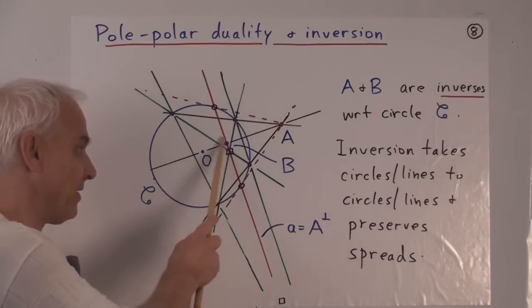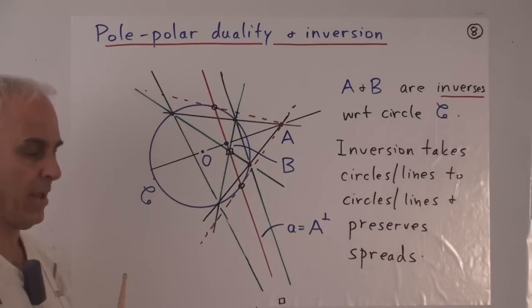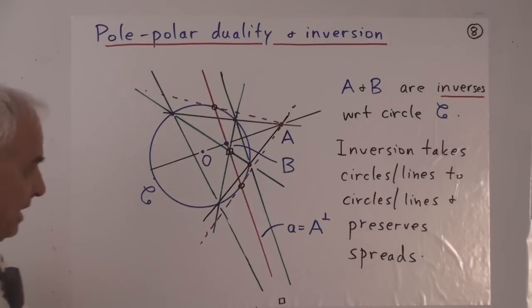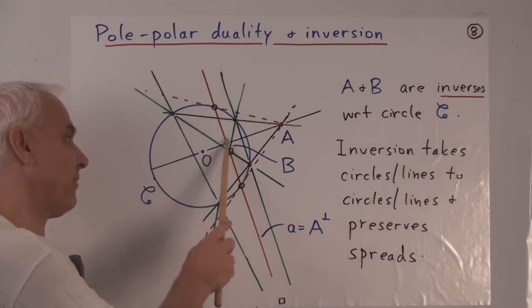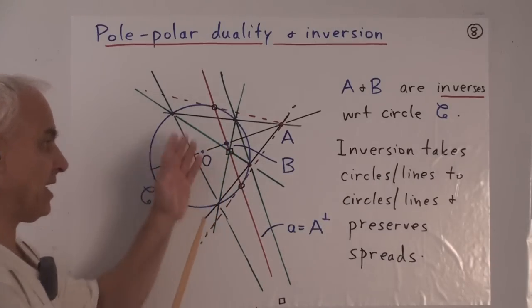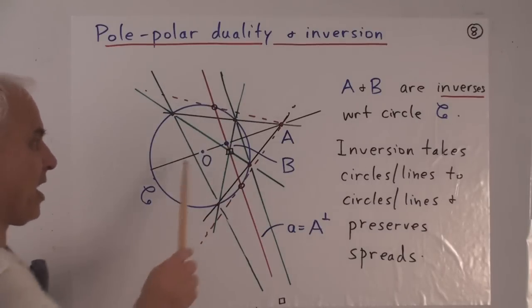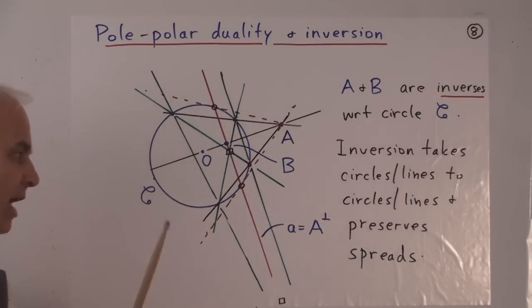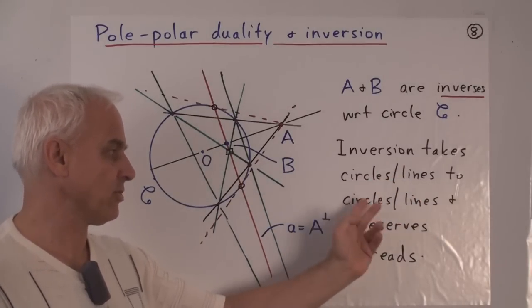No, the inverse of a circle is itself a circle. That has to be qualified a little bit. If the circle happens to go through the center, for example, if we chose that circle there, then its inverse is not a circle exactly, but a line. So if we group lines and circles together, then we can say that inversion takes circles or lines to circles or lines.